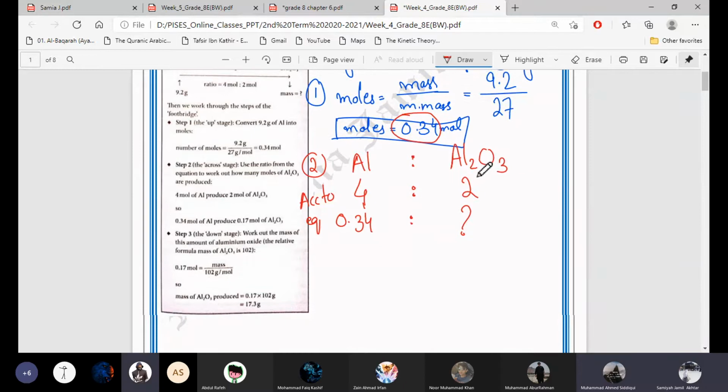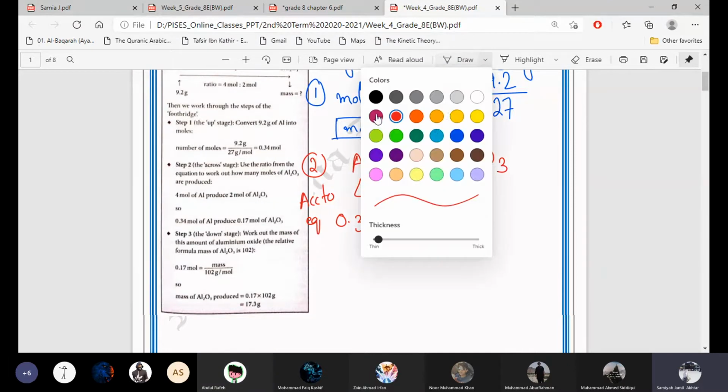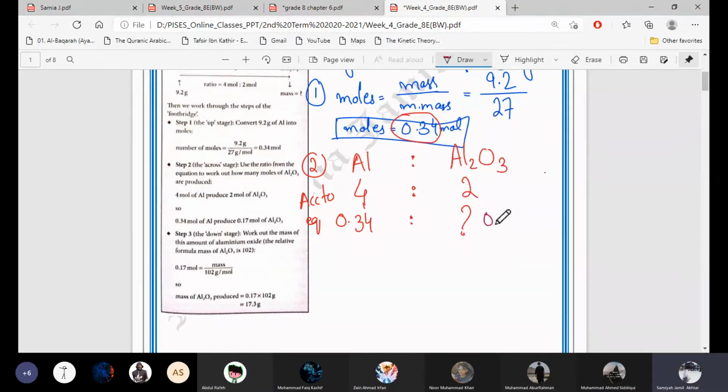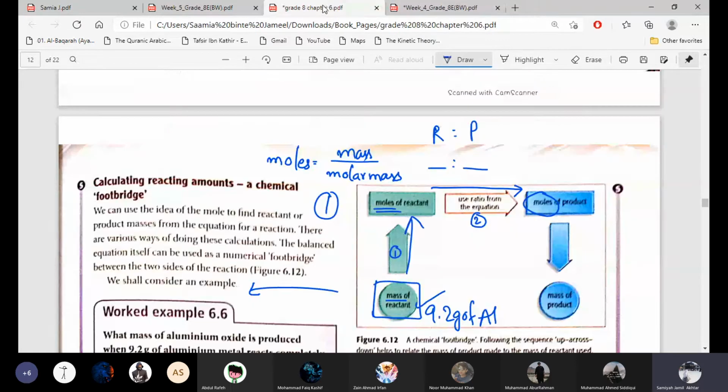I divided it by 2. 0.34 divided by 2 is 0.17. So the answer is 0.17, and these are moles of the product. The second step, moles of the product.